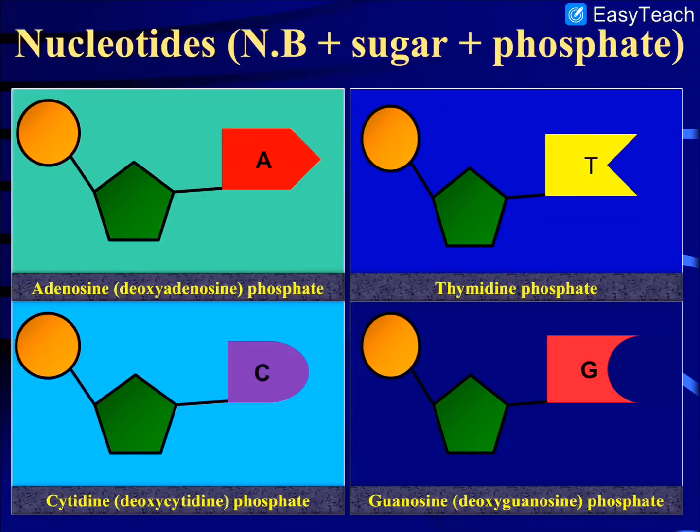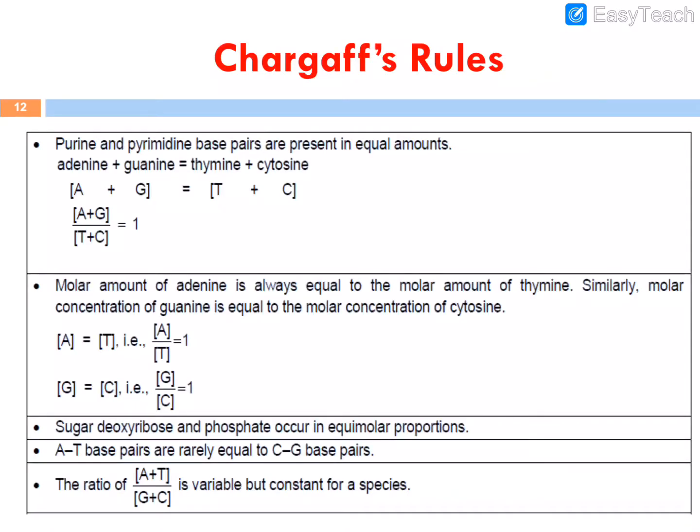So here there are different types of nucleotides, with adenine, thymine, cytosine and guanine. If different nitrogenous bases attach, different types of nucleotides are formed. Dear students, in the case of DNA, DNA has a double helical structure.